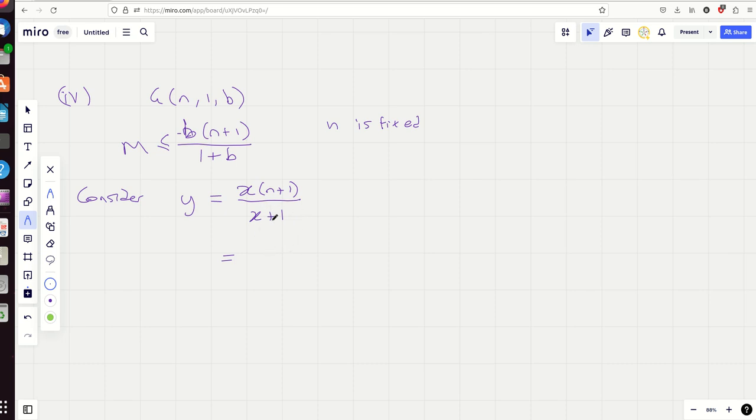Essentially, I'm doing long division here, so I need a multiple of x plus 1. Well, how about (n plus 1) times x plus (n plus 1)? Because I could factorize out n plus 1 to leave (n plus 1) times (x plus 1). And then I'm going to take away the n plus 1. This just means I can straight away draw this, and this comes from lots of experience with graph sketching.